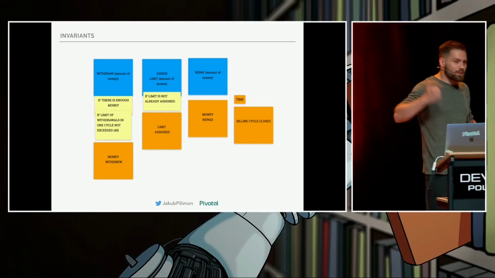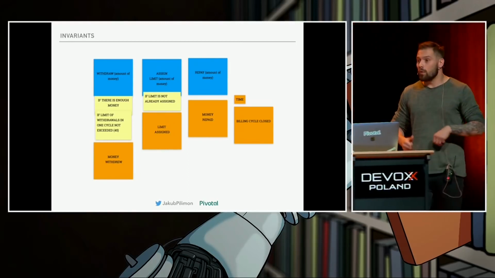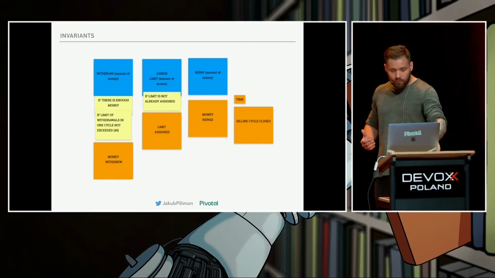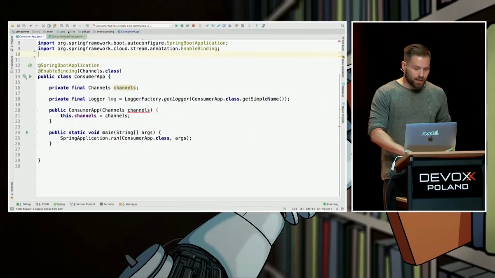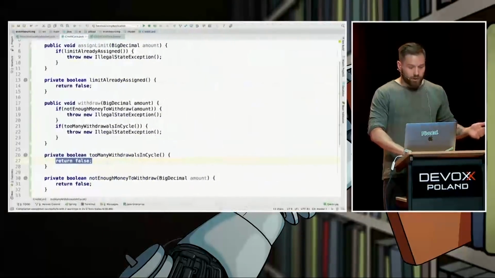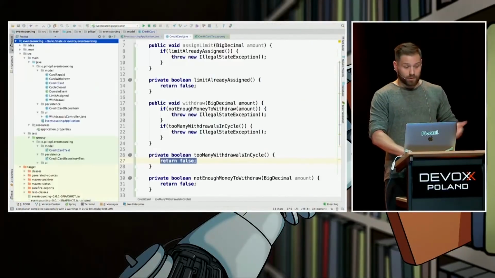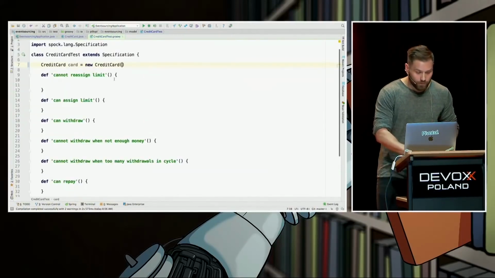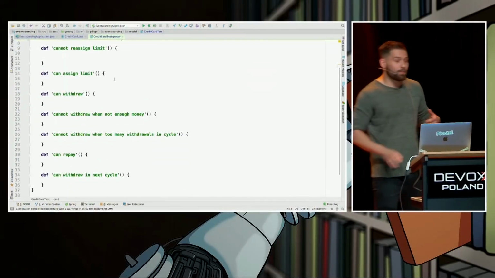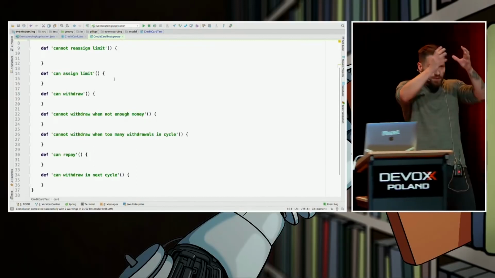From the event storming session, vertically read, we can copy-paste them to our code, to any of our testing frameworks that we like. I personally like Spock framework, so I'm going to copy-paste the test scenarios to our code, like this. We don't know how to implement them yet, but these are the test scenarios from the event storming session.